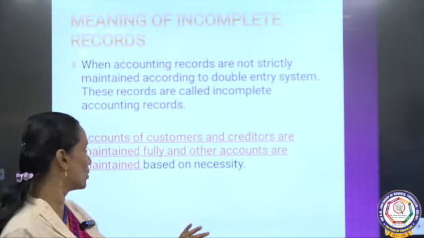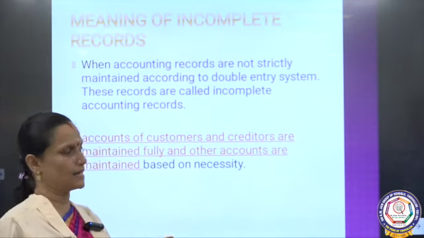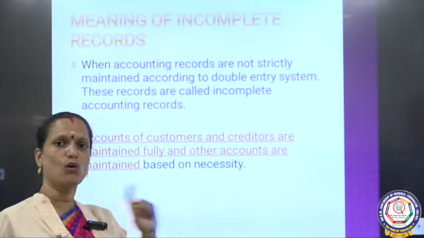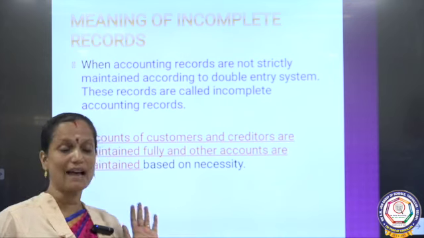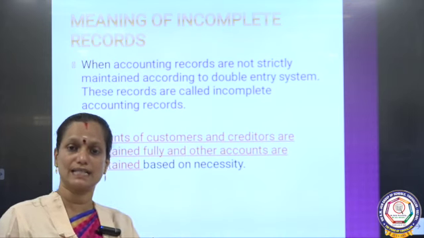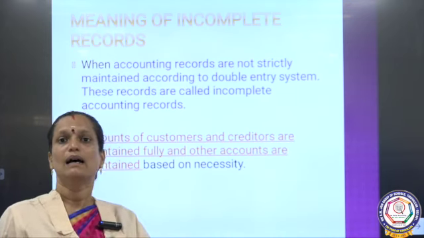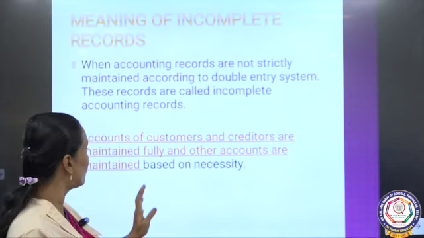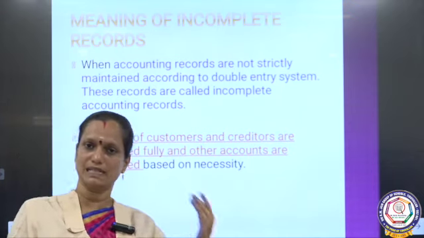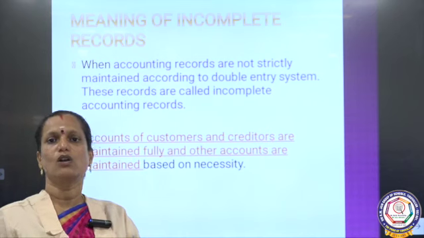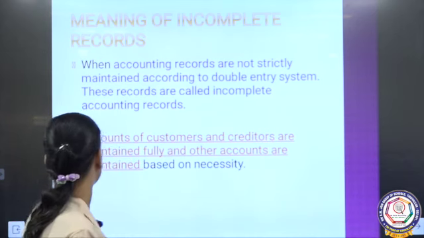So, what they will do, in incomplete system, they will never follow all the accounts. In double entry system, we have personal, real and nominal accounts. They are not following that here. They will follow only personal account and then cash account, not all the accounts.